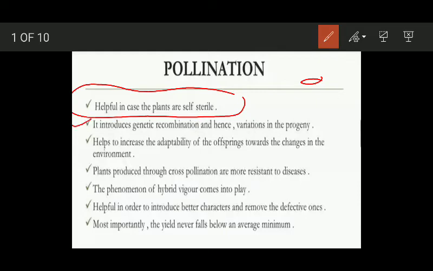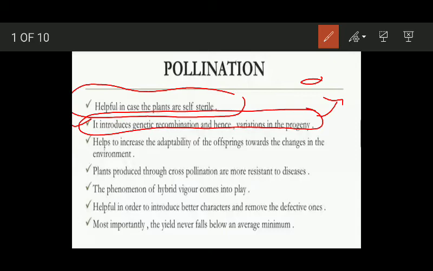The second one is, because of cross-pollination, there occurs recombination of genes in the offsprings, and this recombination of genes leads to genetic variations. Okay, now you say that cross-pollinated populations are genetically more diverse. What are the benefits of large genetic diversity, more genetic diversity?